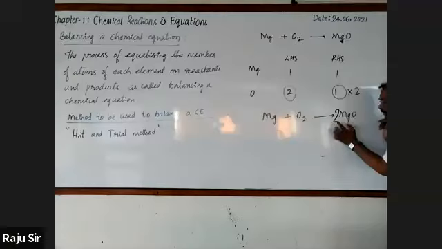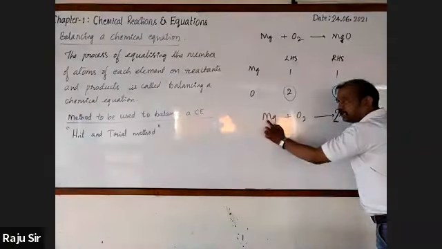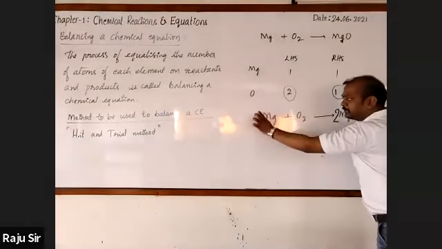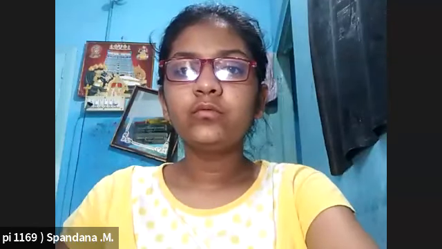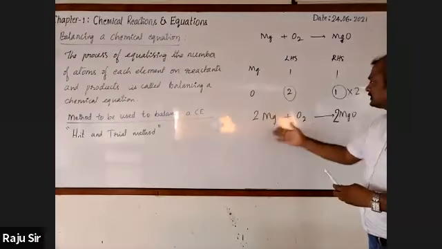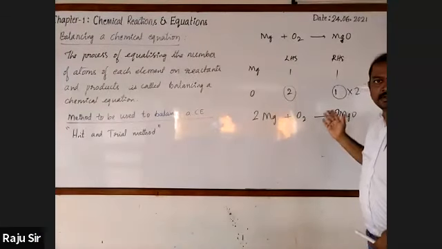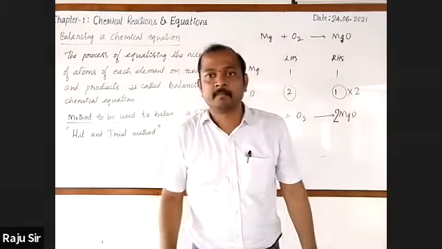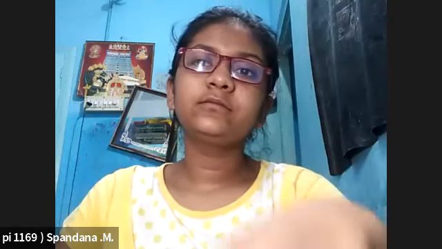Oxygen is balanced. Next, magnesium, count it. There are 2 atoms of magnesium on the left, and here only 1 atom of magnesium. So what should be multiplied with 1 magnesium atom to get 2 magnesium? Multiply by 2. Now this is balanced. Got it? Did you understand?